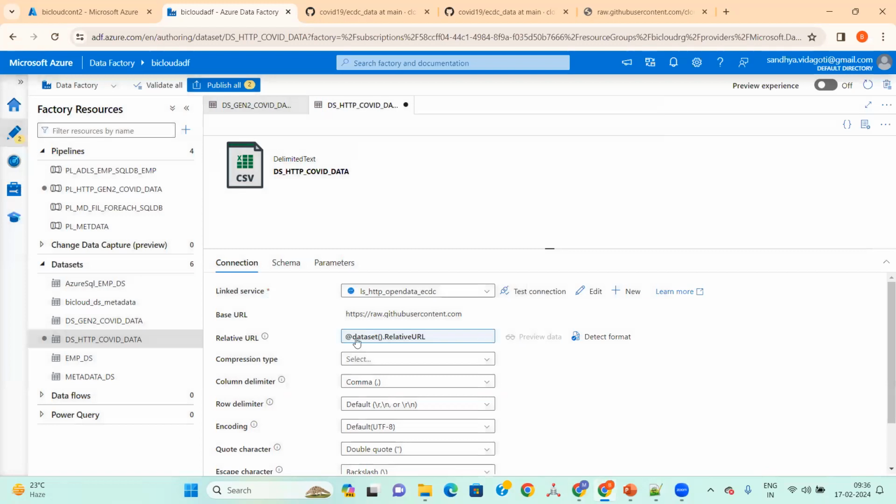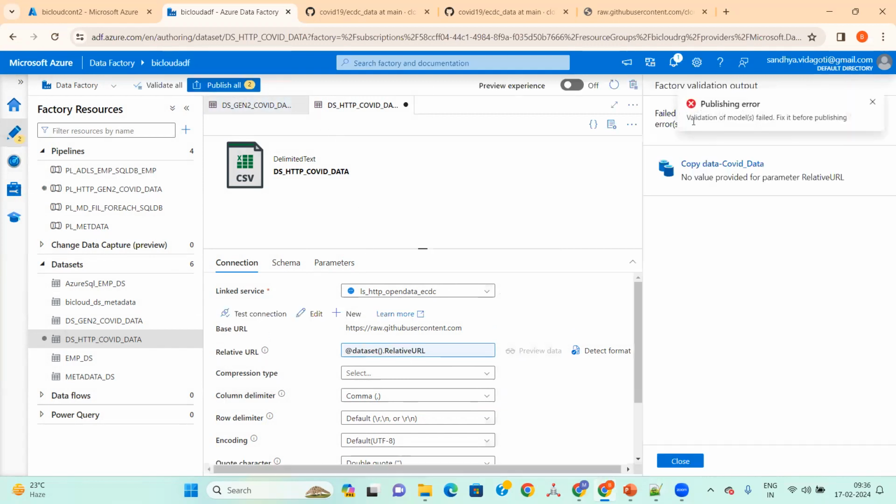So the data set is the object. For the data set, everything for the object will have open and close brackets. If you see metadata and the other ones also, we have open and close brackets, right? Dot your relative URL means this is the method.